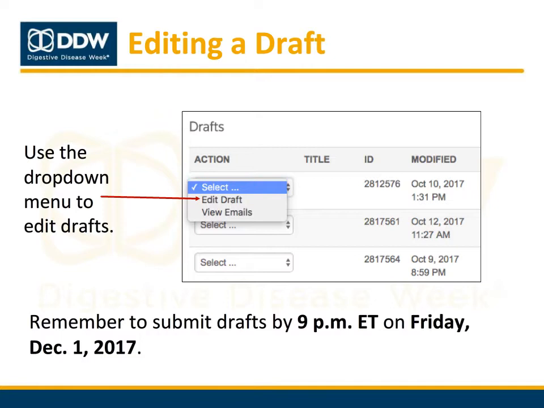Be sure to save your edits when you're finished. You must also remember to submit your abstract before the December 1st deadline, as any abstracts in draft status at that deadline will not be scored or considered for presentation at DDW.